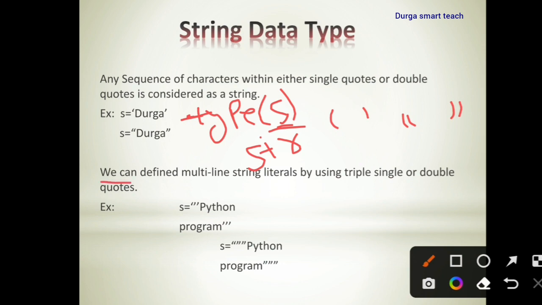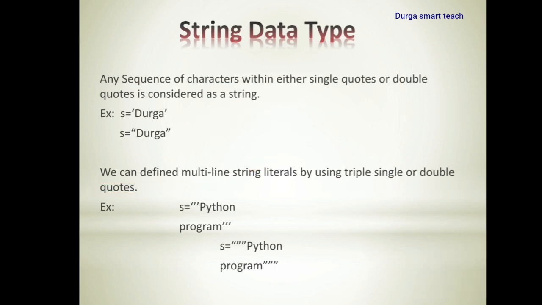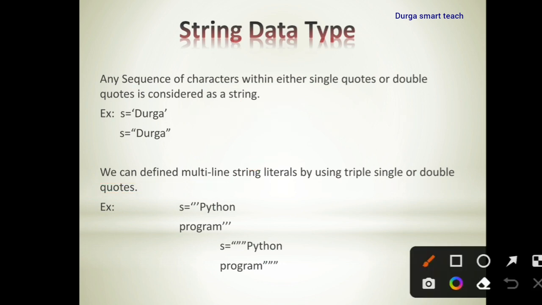We can define multi-line string literals by using triple single quotations or triple double quotations. Normally single quotations are used to define only one line of string. If you want to define more than one line, multiple lines, then you need to use triple single quotations or triple double quotations to represent multi-line string literals.